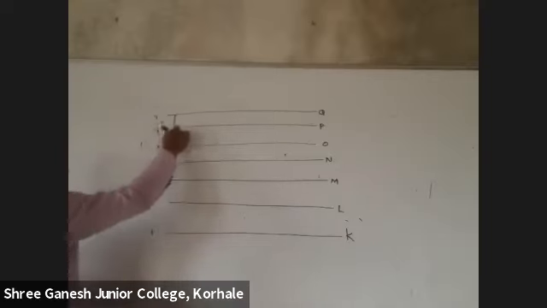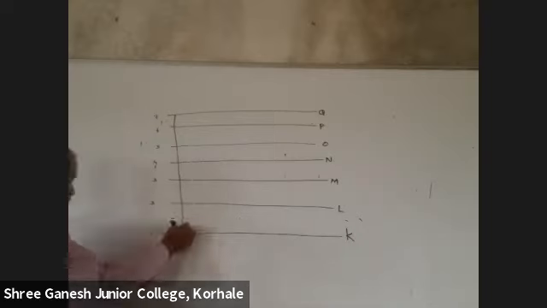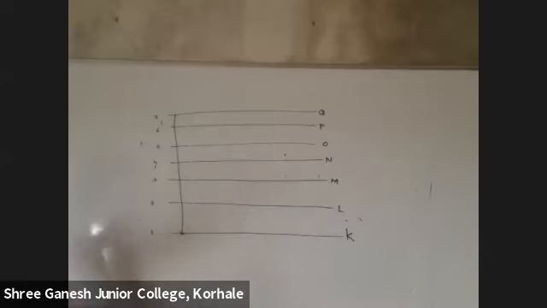From the seventh line to the first, we need to arrange in systematic order, no? So from 7 to first, 6 to first, 5 to first, 4 to first, 3 to first, 2 to first, in a systematic way.